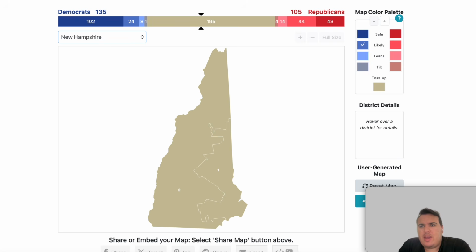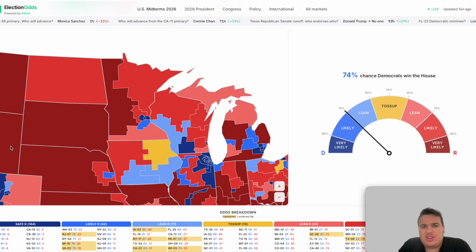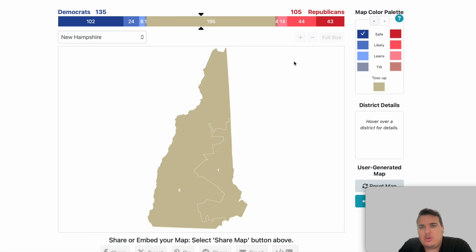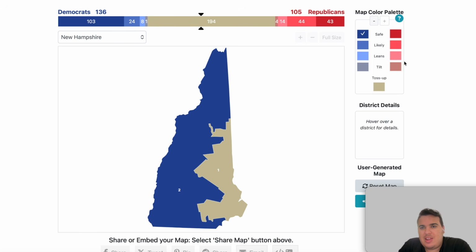Next, the state of New Hampshire. New Hampshire has 2 congressional districts. This one also should not take relatively too long. The 2nd district is solid Democrat, and the 1st district is likely Democrat. So we can add these in. Safe blue in the 2nd, and we have likely blue in the 1st.